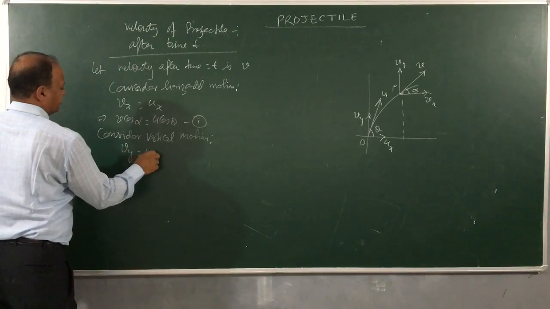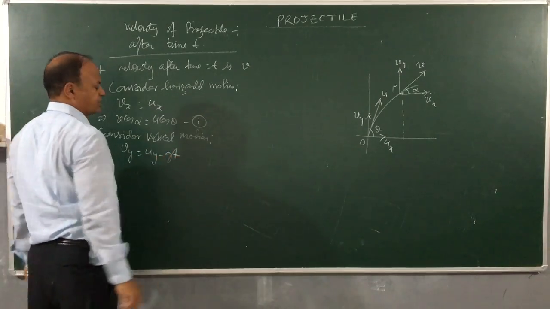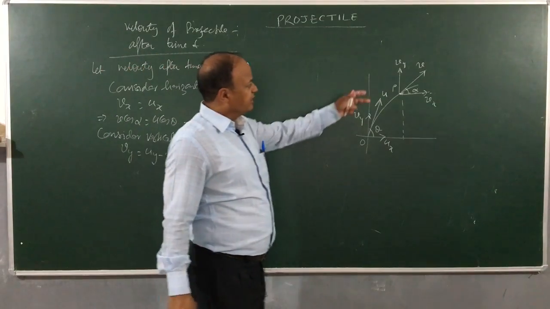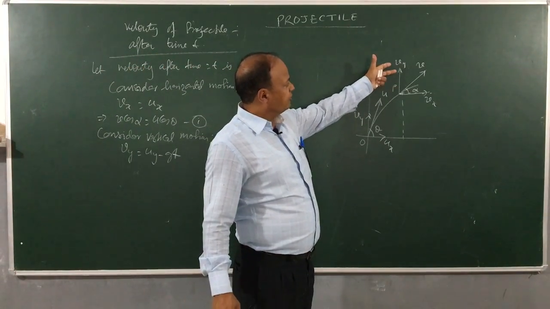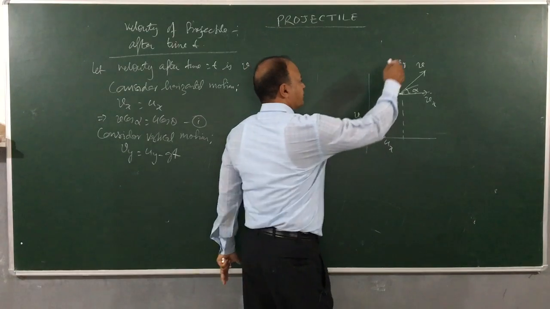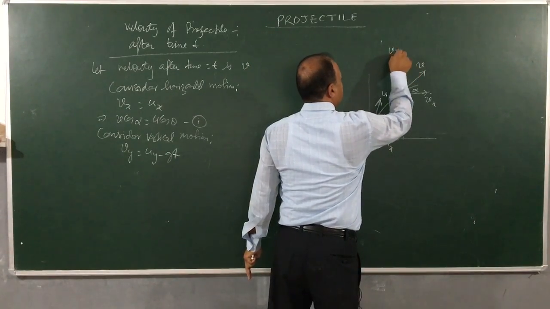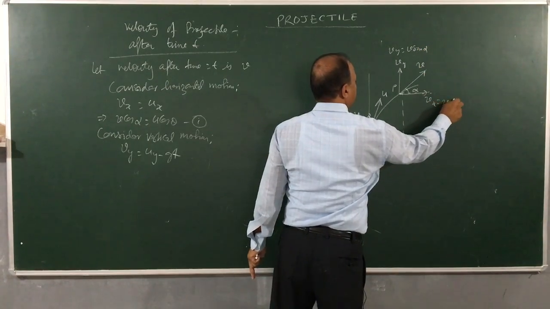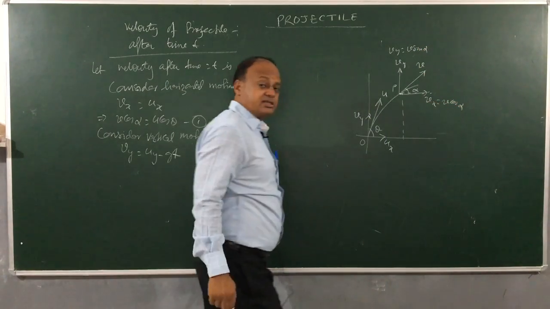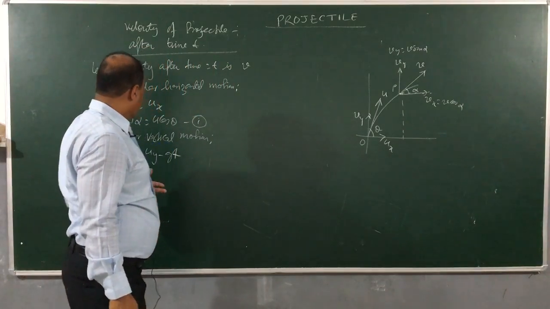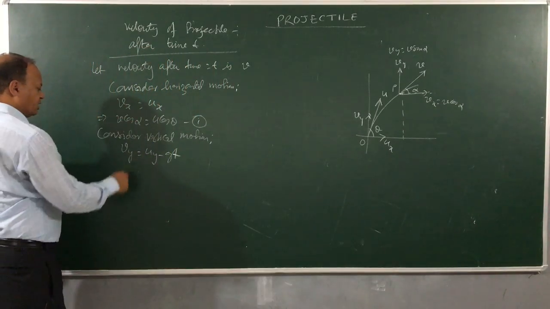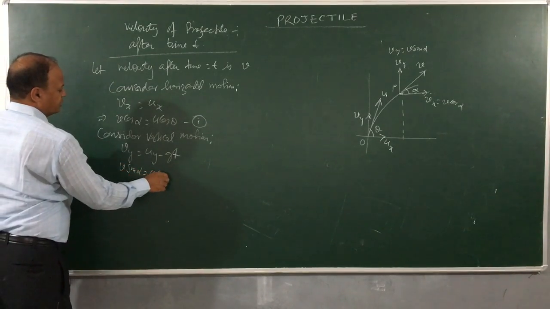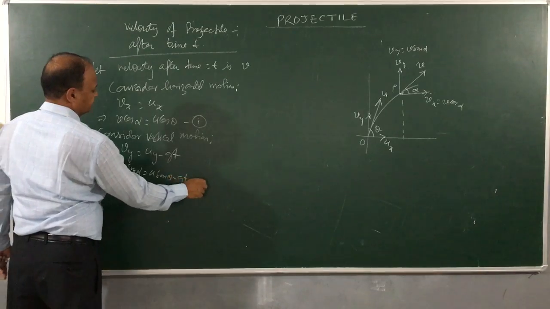Then Vy is equal to uy minus gt. Vy is equal to uy minus gt, and when I look at Vy, it's going to be V sin alpha. The vertical component will be Vy is equal to V sin alpha, and horizontal component is V cos alpha. So if I consider vertical motion, children, I get V sin alpha is equal to uy, which is u sin theta, minus gt. This is equation 2.